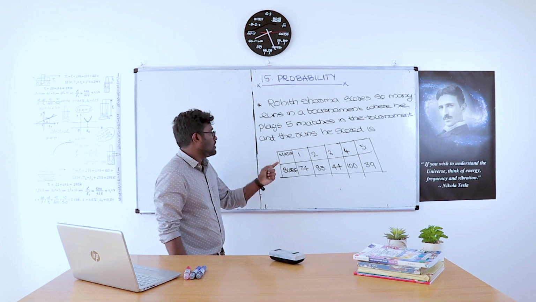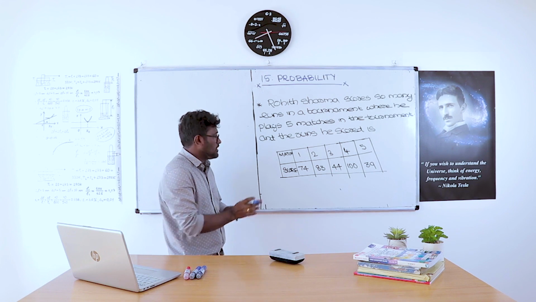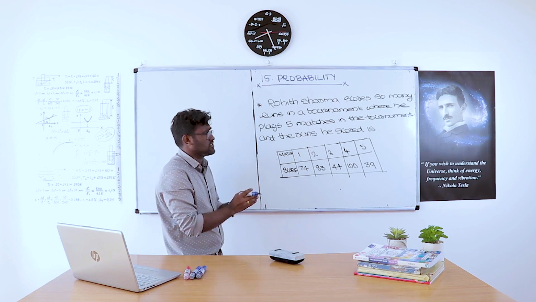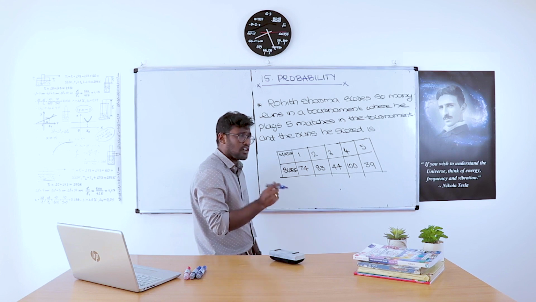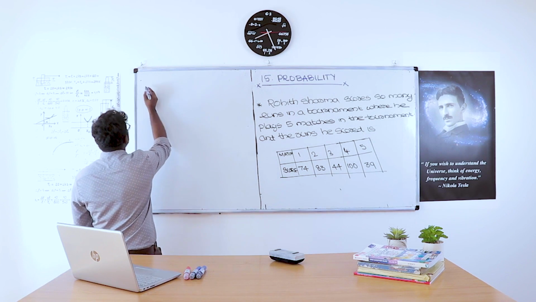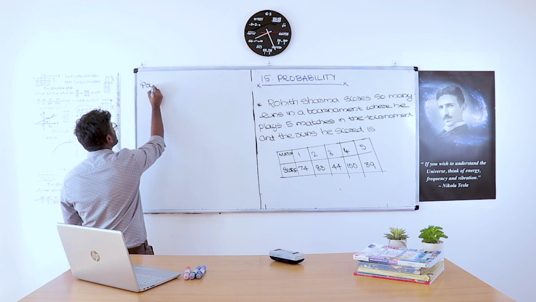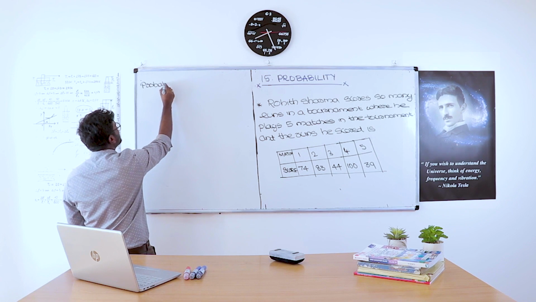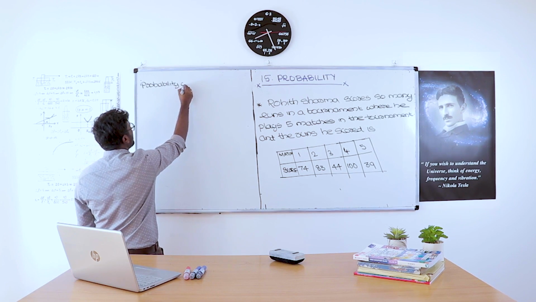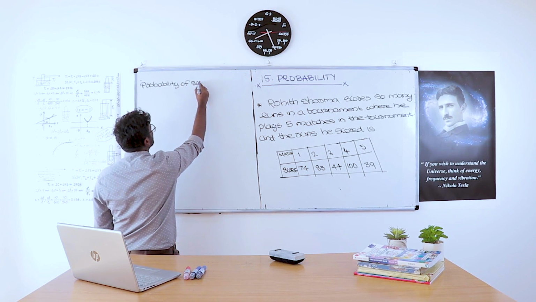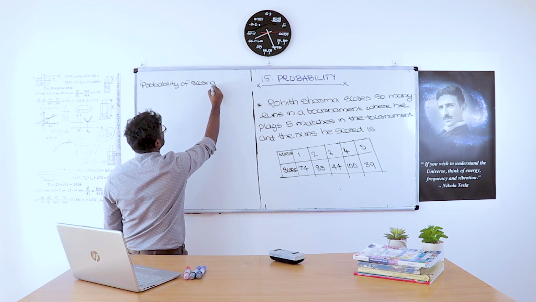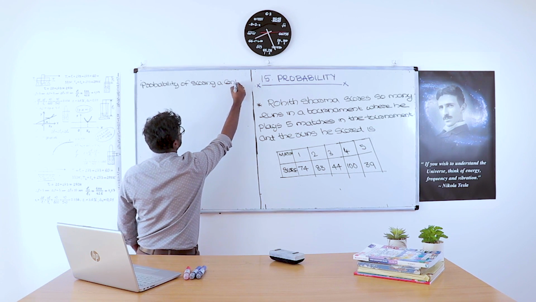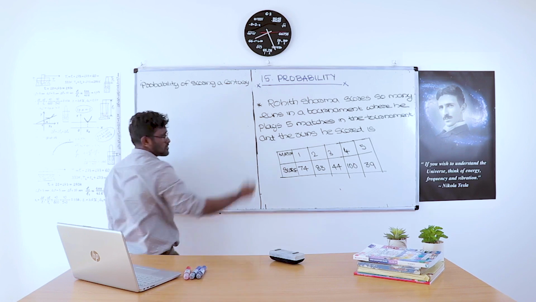So these are the scores obtained by Rohit Sharma in 5 matches. So the question is: what is the probability of scoring a century?